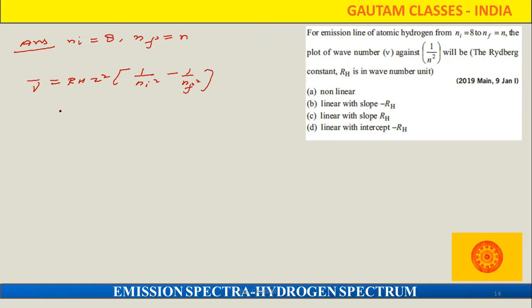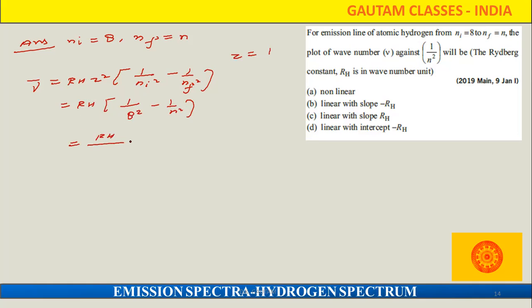Okay, because here it is given hydrogen, so for hydrogen, what about the Z value? That is 1. So we can say here RH, and because N1 is given as 8, 8 square, 1 upon n square. So we can multiply this thing.